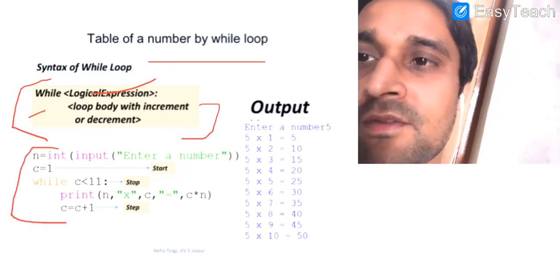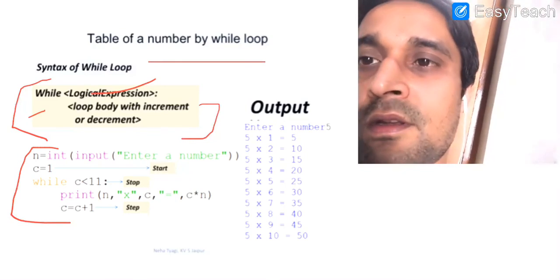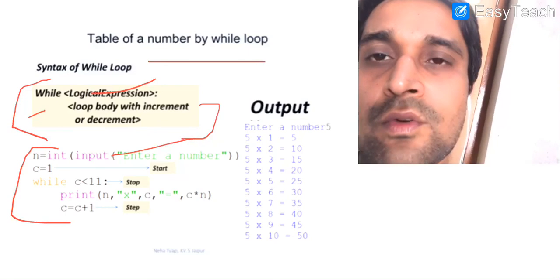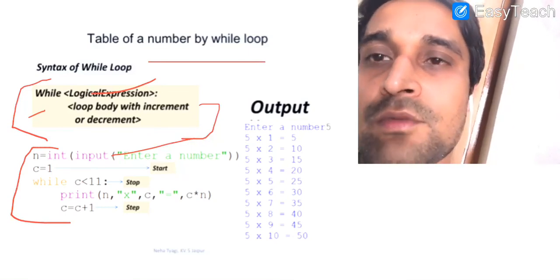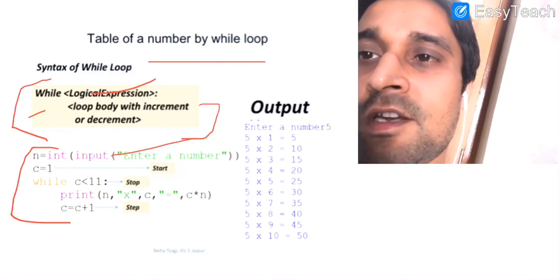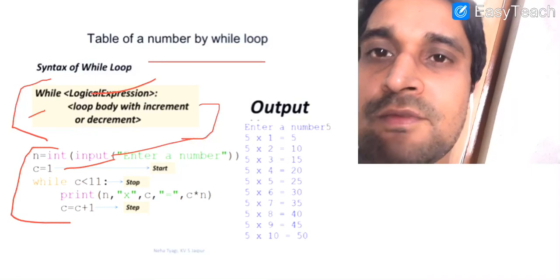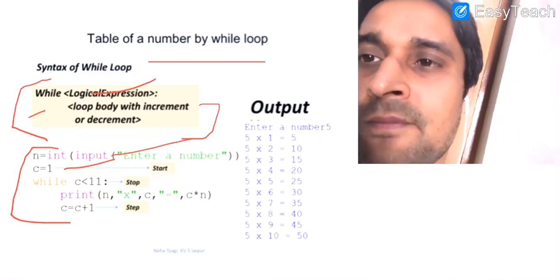So the same example that we have written with the help of the for loop, now we write with the while loop. We allow the user to enter a number whose table you want to display on the screen. Thereafter c is equal to 1. It is the initialization part. It means c is a count variable. Its value will decide how many times the body of the loop will execute.